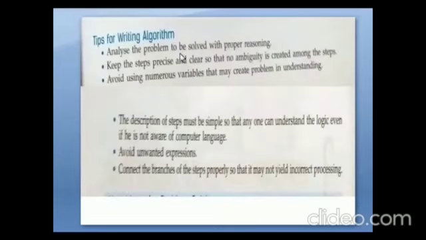Okay. Then tips for writing algorithm. Analyze the problem to be solved with proper reasoning. Keep the steps precise and clear so that no ambiguity is created among the steps. Third one, avoid using numerous variables that may create problems in understanding. The description of steps must be simple so that one can understand the logic even if he is not aware of computer language. Okay. Then avoid unwanted expressions. Next, connect the branches of steps properly so that it may not yield incorrect processing. So these are the tips for writing an algorithm.